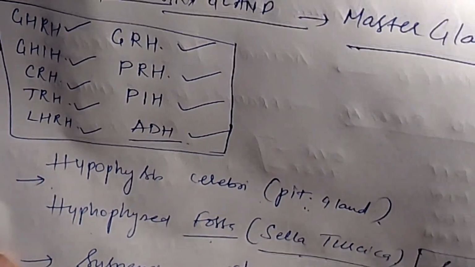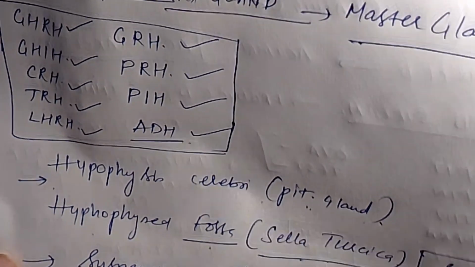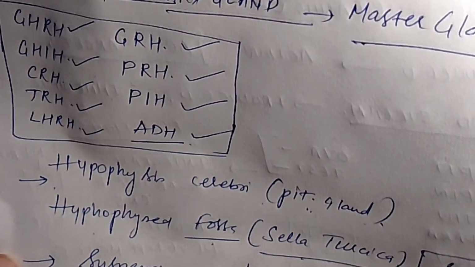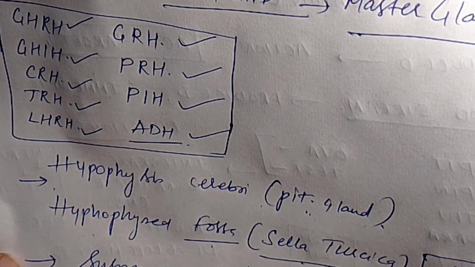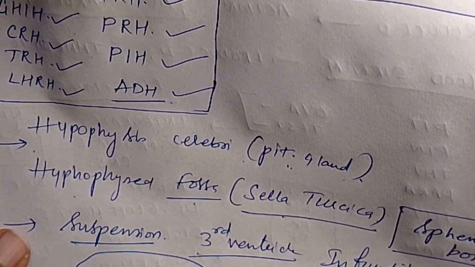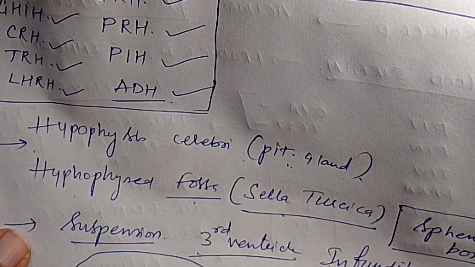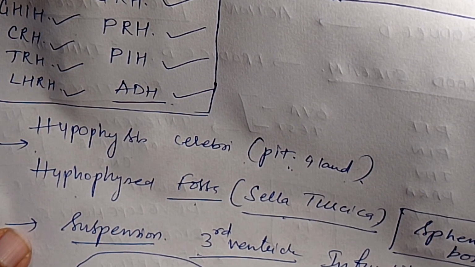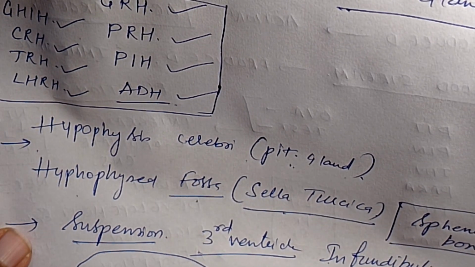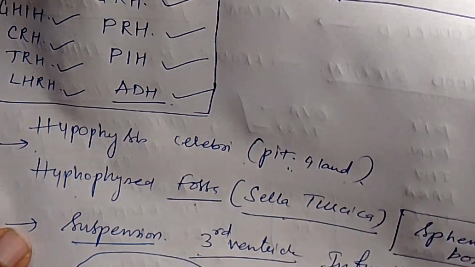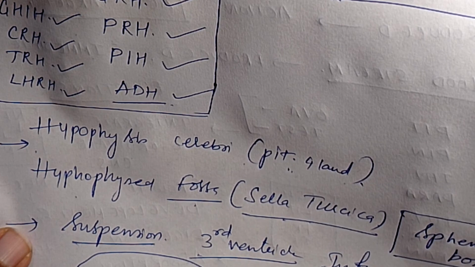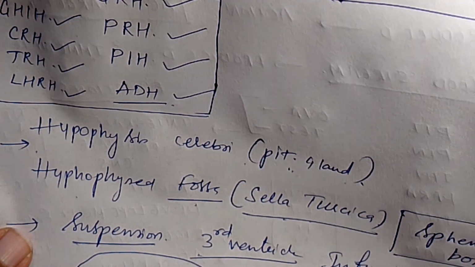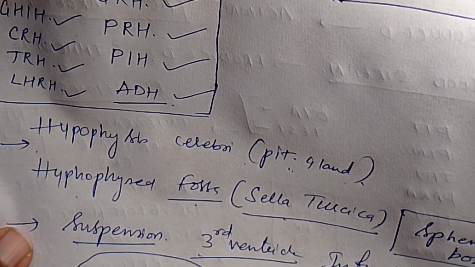Now we can see the organs associated with the pituitary gland. What are the organs? Above, we can see dura mater, which is also called diaphragma sella. The dura mater is the part which is present above the pituitary gland. And also circulus arteriosus, you can remember circulus arteriosus, as well as the diaphragma sella, present above the pituitary gland.